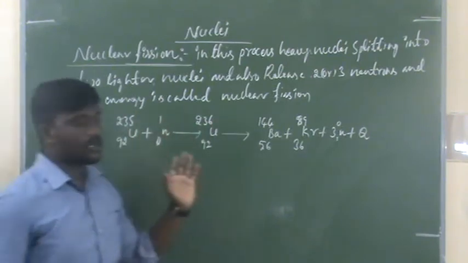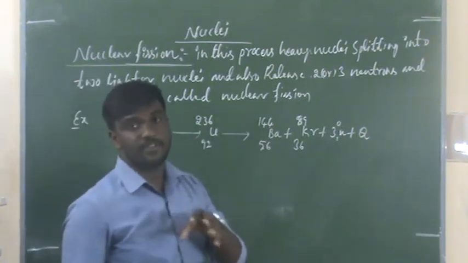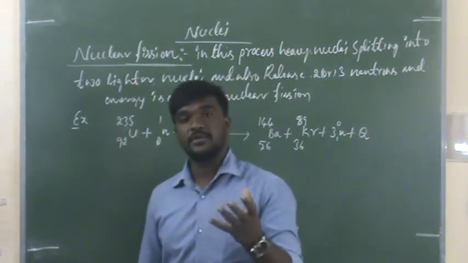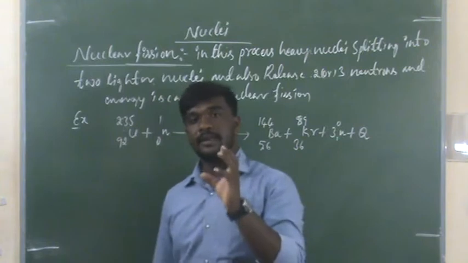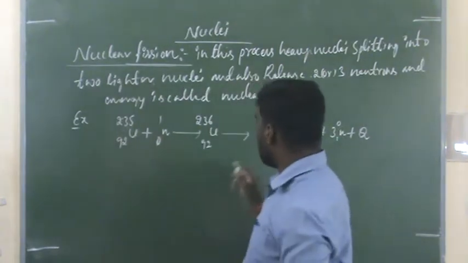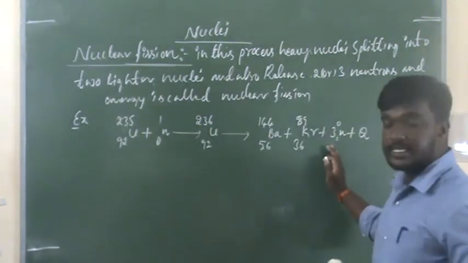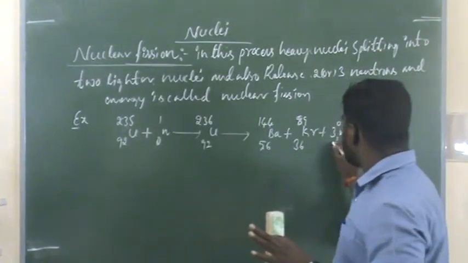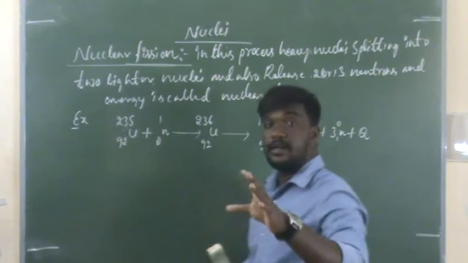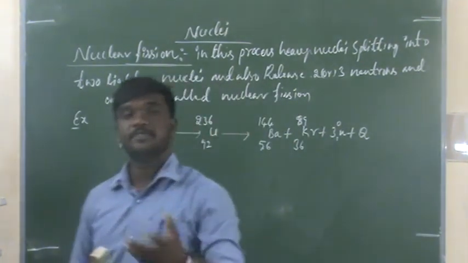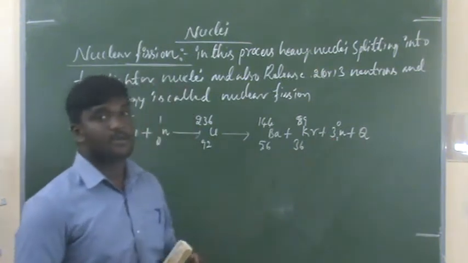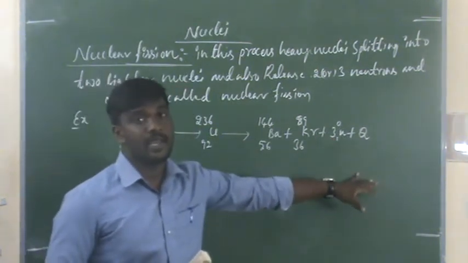So let us talk about the neutrons released during this nuclear fission. How many neutrons are released? 3 neutrons are released. These 3 neutrons can again cause nuclear fission with another uranium.